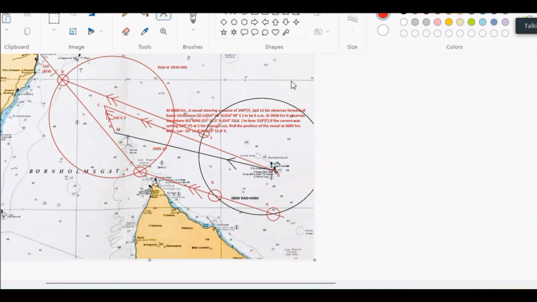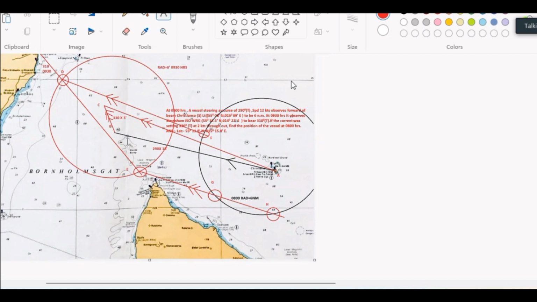Okay, now my center is from A to C. Radius is the same, 6 miles radius. The same radius circle I have drawn with respect to C as the center. So we have shifted the 8 o'clock position circle to 9:30. That means the red circle is where the vessel can be anywhere on the circle at 9:30.